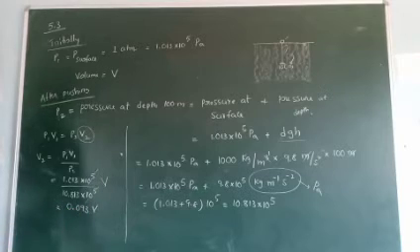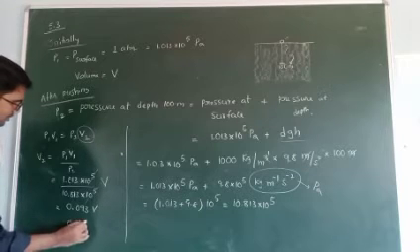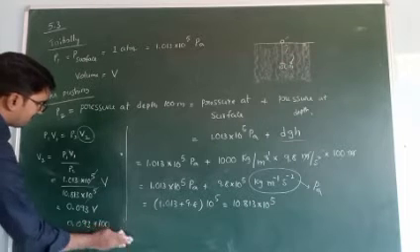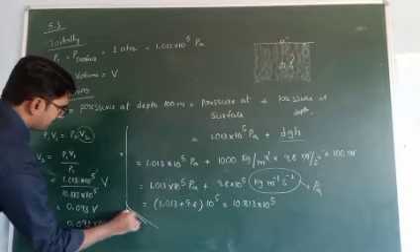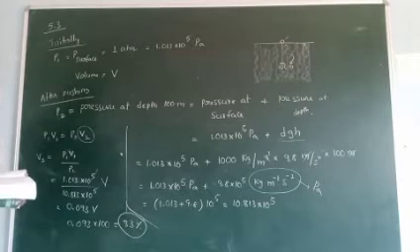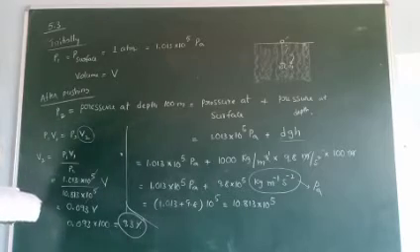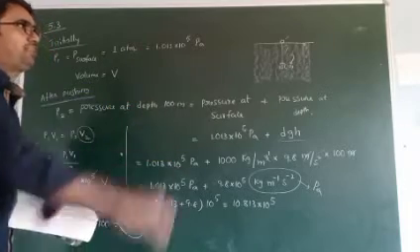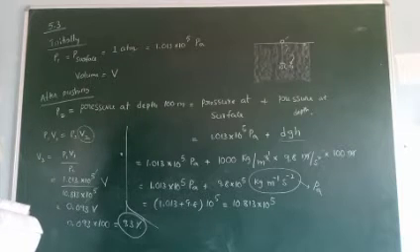0.093 V. But we want it in percentage, so just multiply it with 100. So 0.093 into 100 is equal to 9.3 percentage. So this percentage of volume will finally be present in the balloon. Only 9.3 percentage of the volume is present in the balloon, because we applied so much pressure on the balloon at the depth of 100 meters. Okay? Right, this problem is also completed.